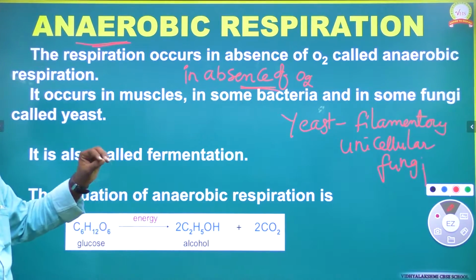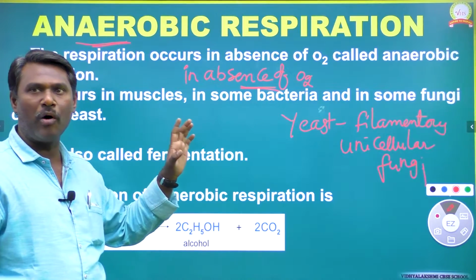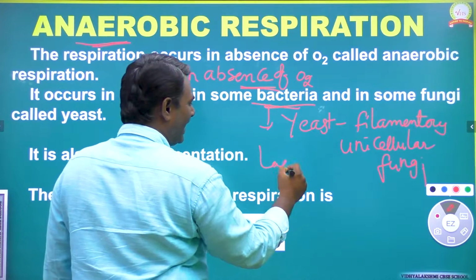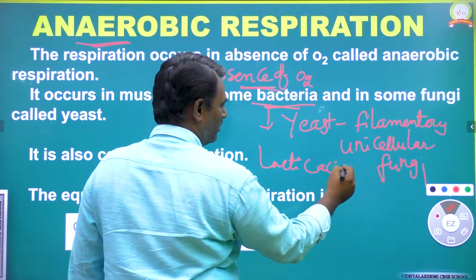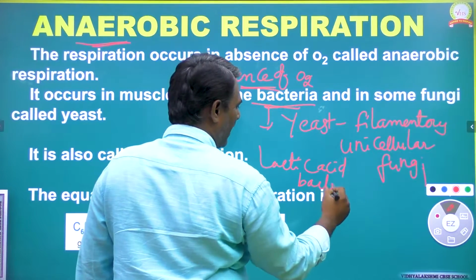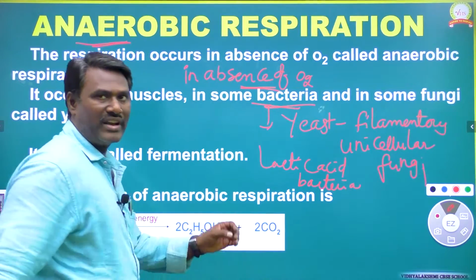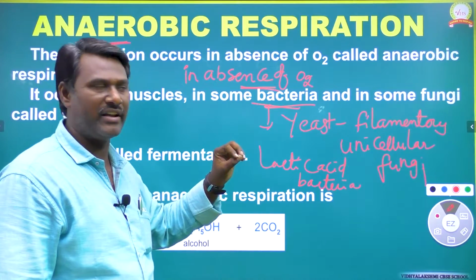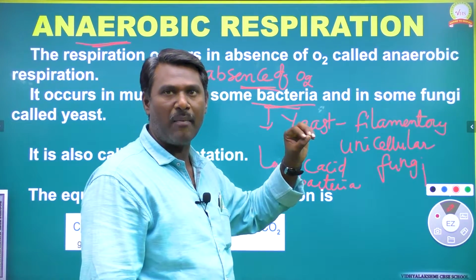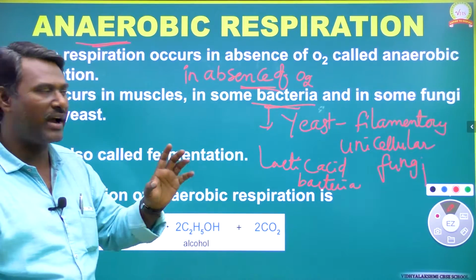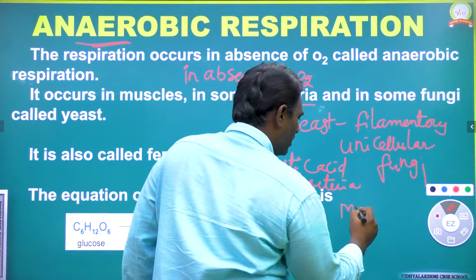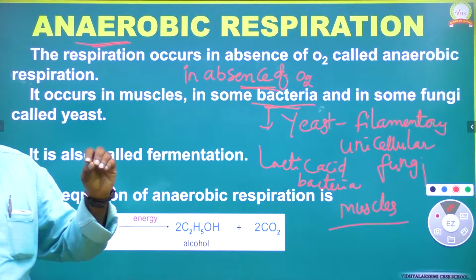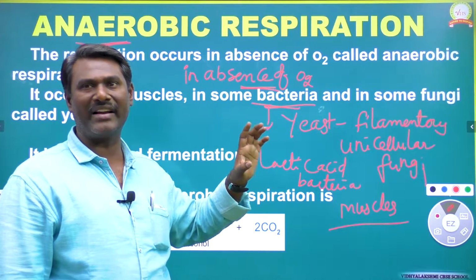So within the fungi we can see the formation of anaerobic respiration, and we can see it in some bacteria, particularly lactic acid bacteria, and moreover we can observe it in muscles of our body. So within all these we can see anaerobic respiration.